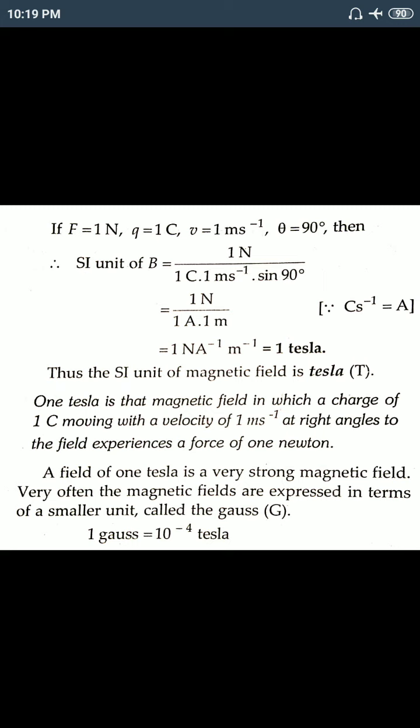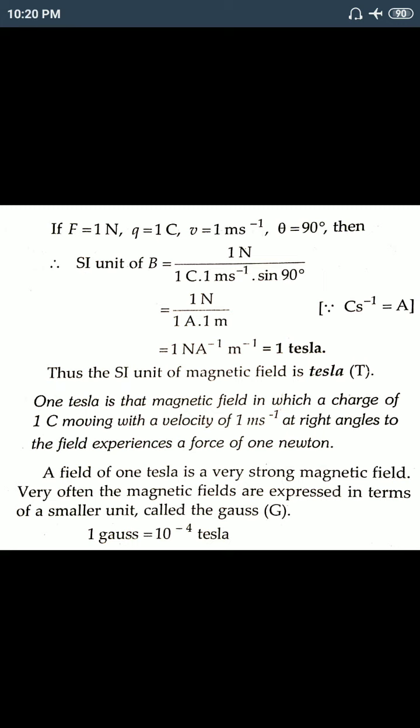A field of 1 Tesla is a very strong magnetic field. Very often magnetic fields are expressed in terms of a smaller unit, for very small magnetic fields, which is called Gauss. 1 Gauss equals 10 to the power minus 4 Tesla.